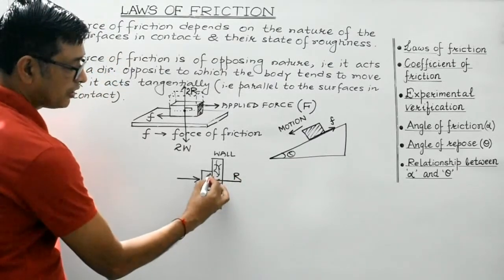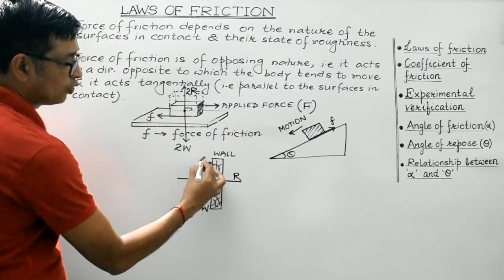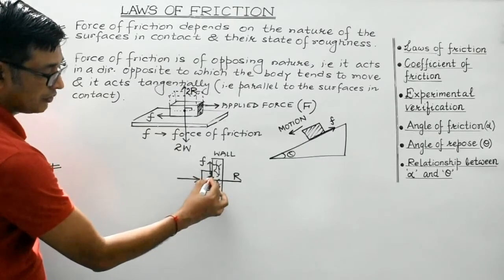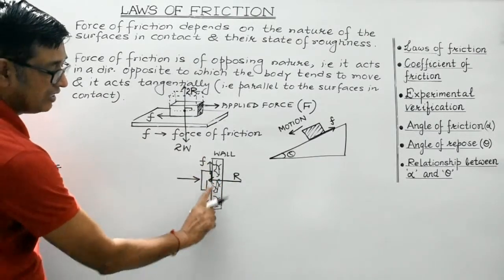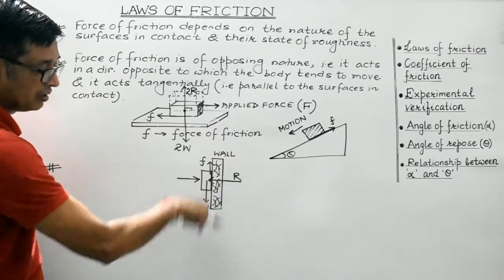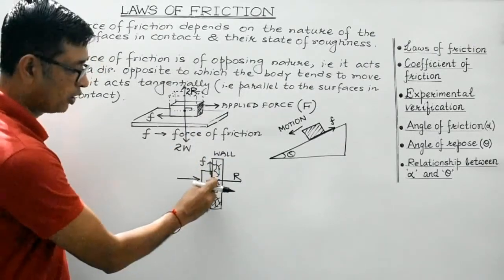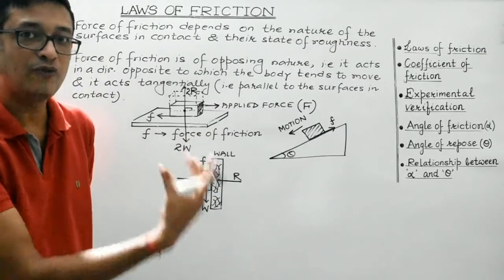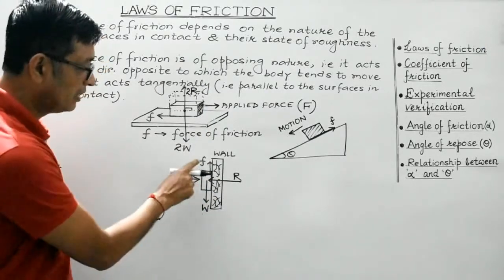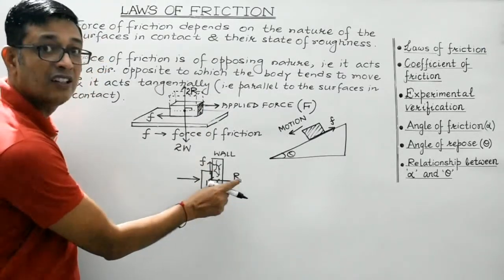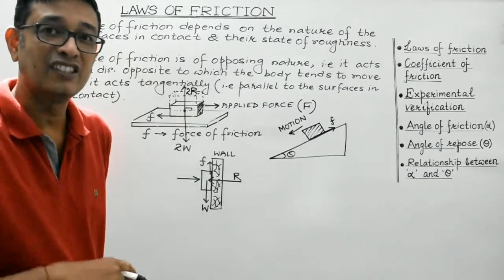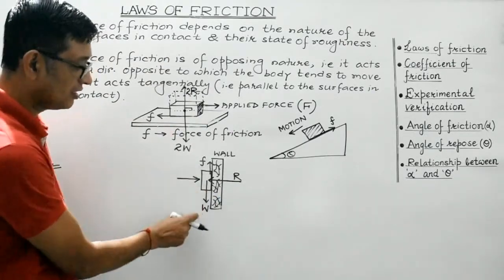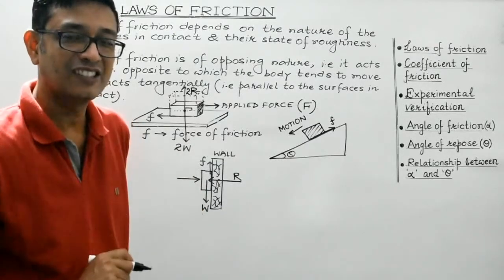So the force of friction, which will exist between the two surfaces in contact, will act tangentially, and it will oppose the motion of the block. This body will tend to fall downward, so the force of friction will prevent the block from falling downwards, right? But in this case, the force of friction is due to the reaction which is exerted by the wall on the block. Force of friction doesn't depend upon the weight in this case.